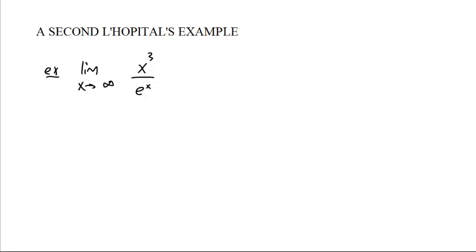Another L'Hopital's example. Say x is going to infinity and you have x cubed over e to the x. What is that thinking about? Well, as x goes to infinity, x cubed goes to infinity, and as x goes to infinity, e to the x goes to infinity. So we have infinity over infinity.